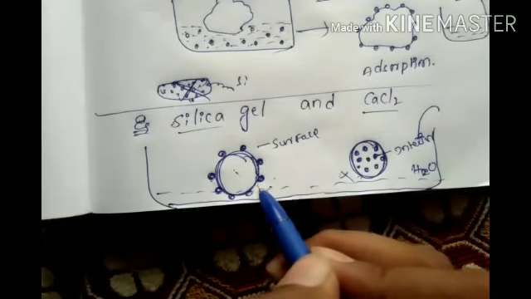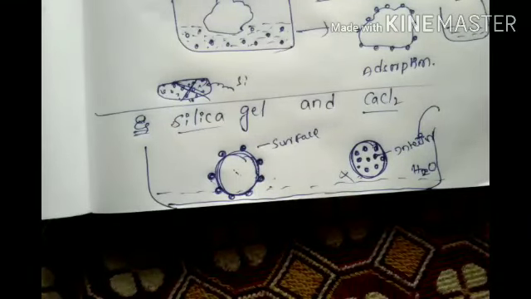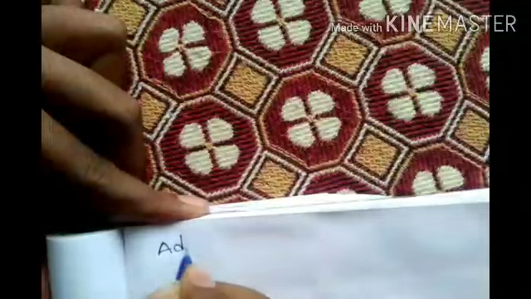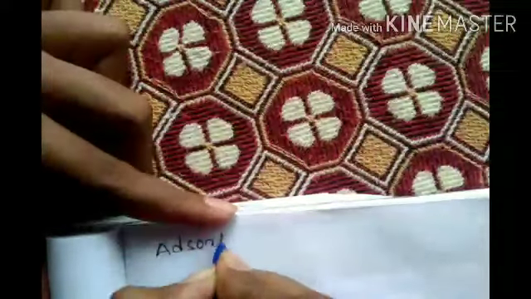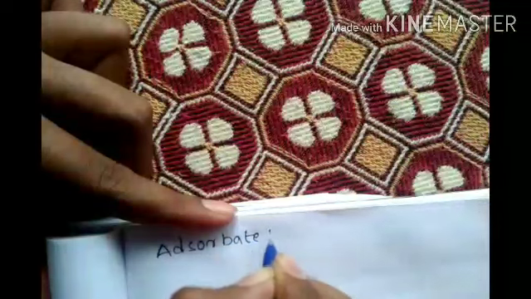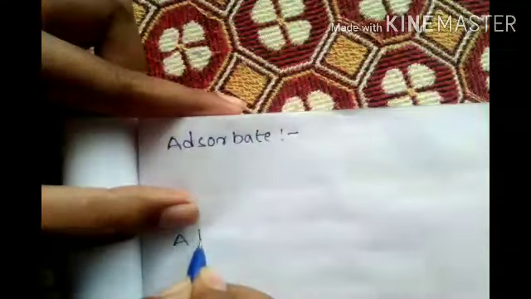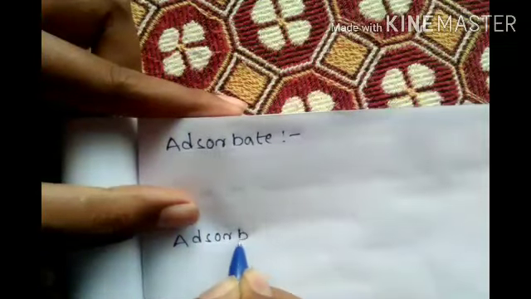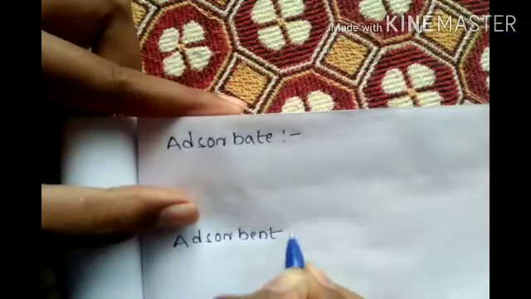Silica gel is adsorbent. Okay? Now two words we have to explain: adsorbate and adsorbent. Two very confusing words.